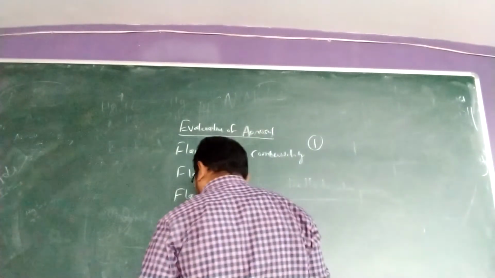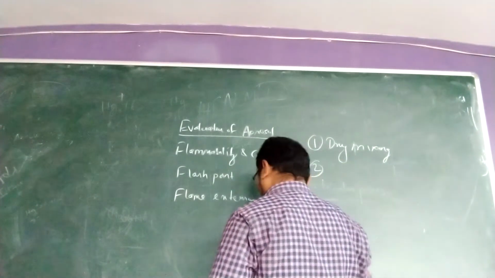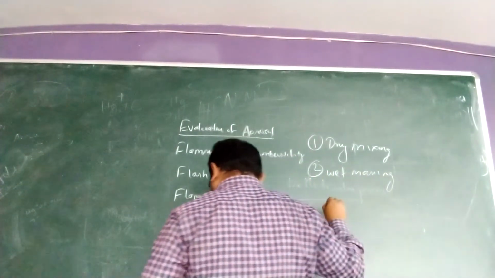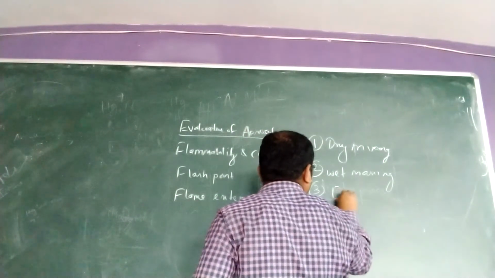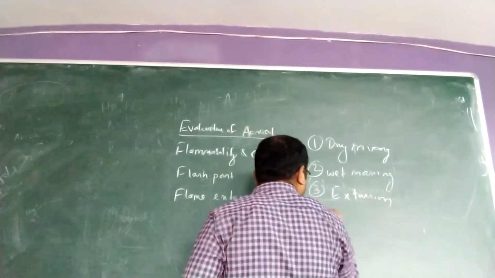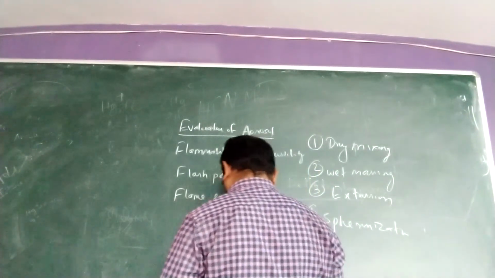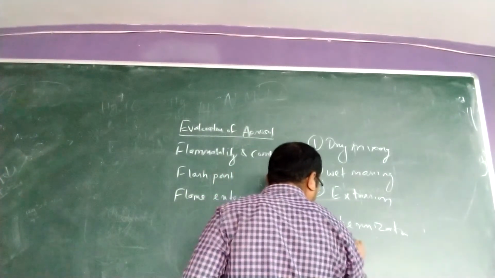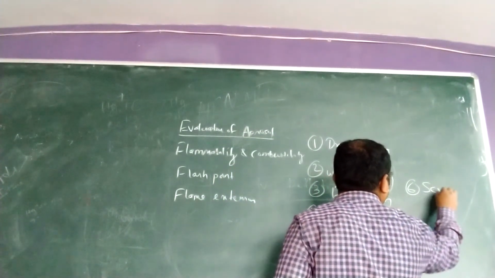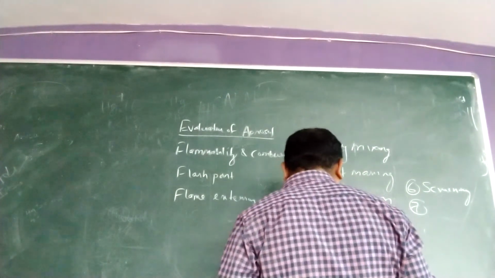The first one is dry mixing, wet massing, then your extrusion, then your spheronization, then your drying and screening, and finally your coating.